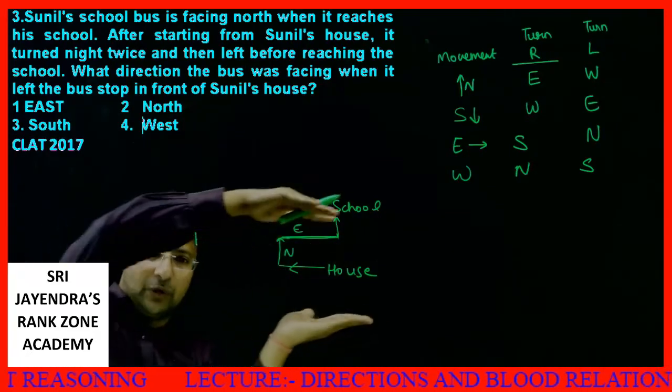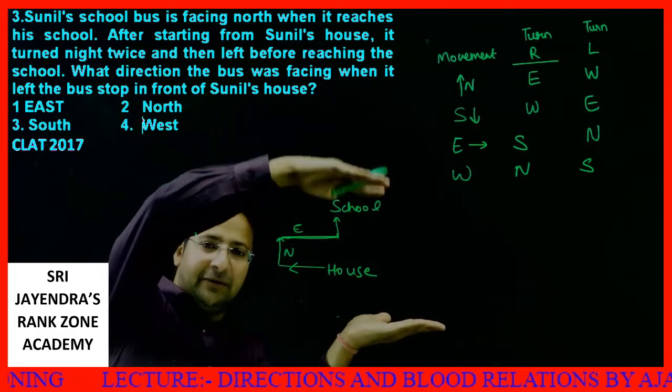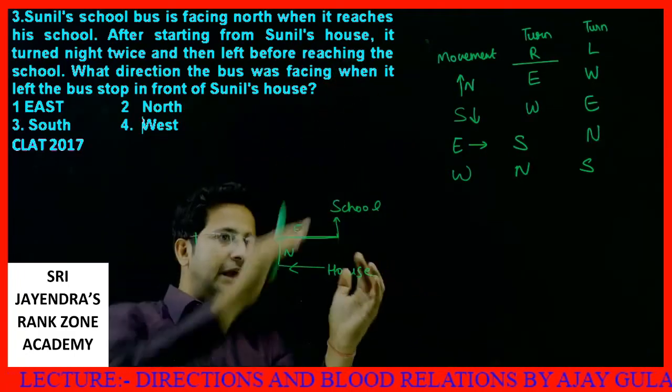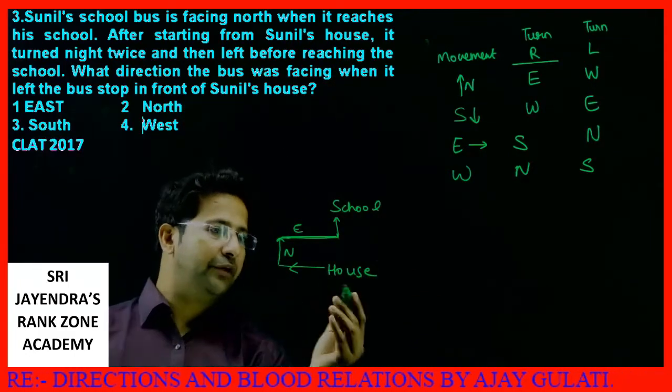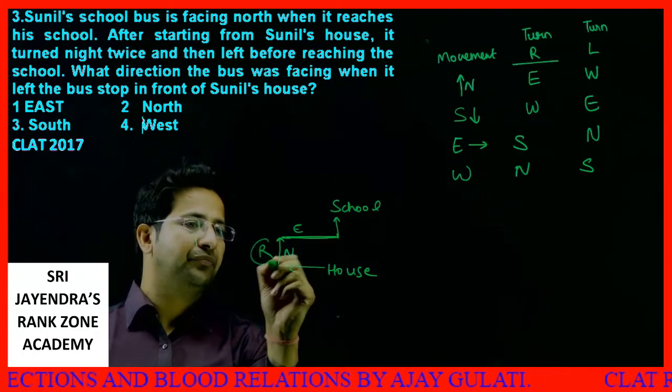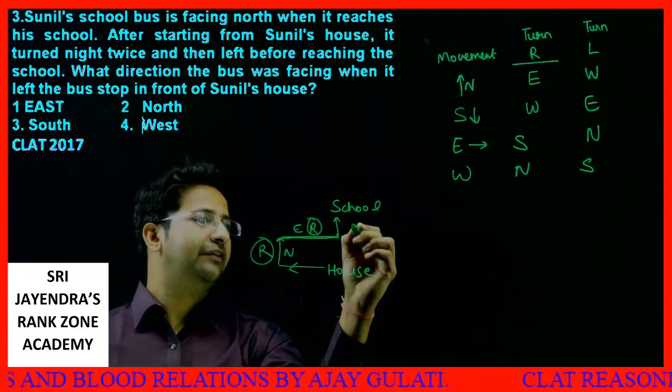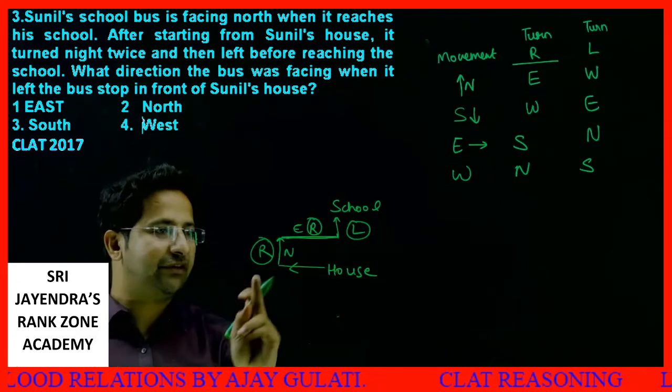If somebody is moving towards east, let's say this is my right hand, this is my left hand, I take a left, I reach the north direction. Okay, we know. We took what? We took a right, we took another right, then we took another left. This is given to us: right, right, left.